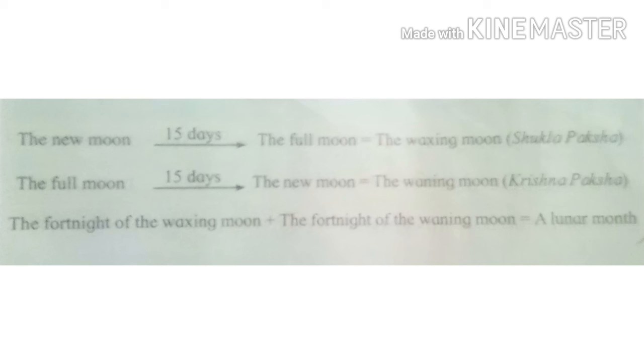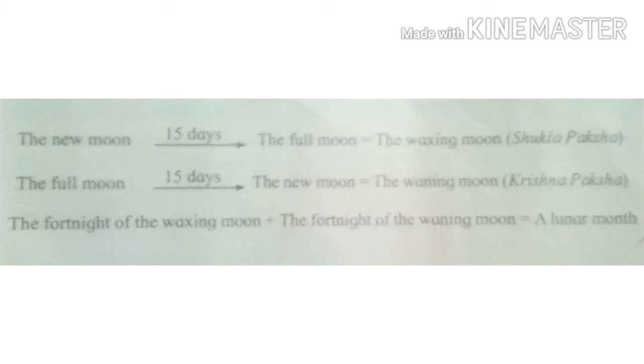And from the full moon to the new moon, it again takes 15 days. It is called the waning of moon, Krishna Paksha. The fortnight of the waxing moon and the fortnight of the waning moon, they combine to form a lunar month. And every day of the lunar month is called a tithi.